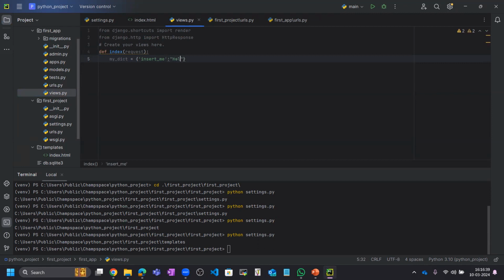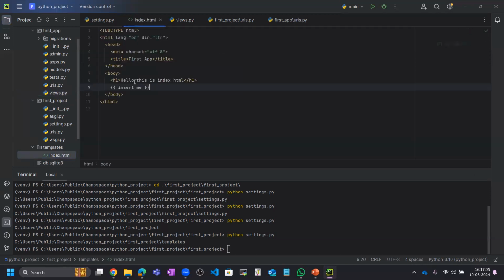So the value is: hello, I am from views.py. So this insert me value is hello, I am from views.py, and it will go to that HTML part here at the place of insert me.